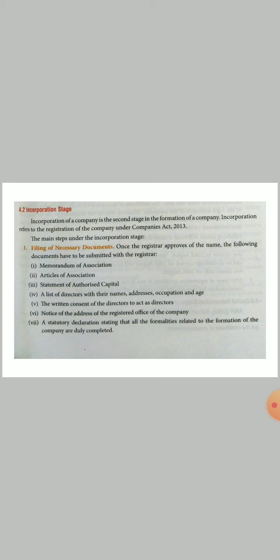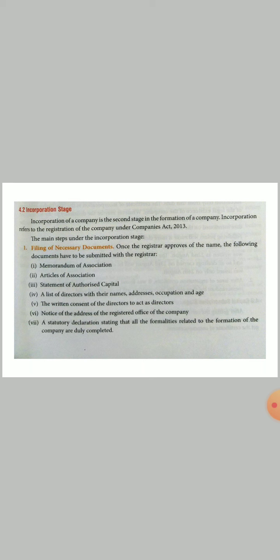So what we have to do in this stage is the stage in which the company gets formed, in which the company gets registered under the Companies Act 2013. The first step is to file the necessary documents. Once the registrar has approved the name, you have to make certain documents and then submit them to the registrar of companies. The first document is the memorandum of association.